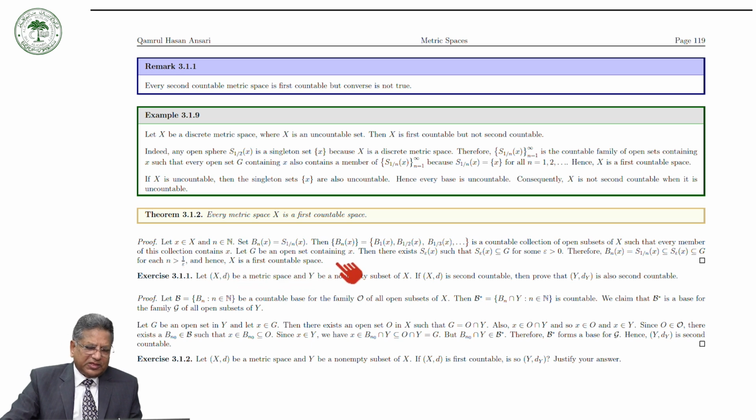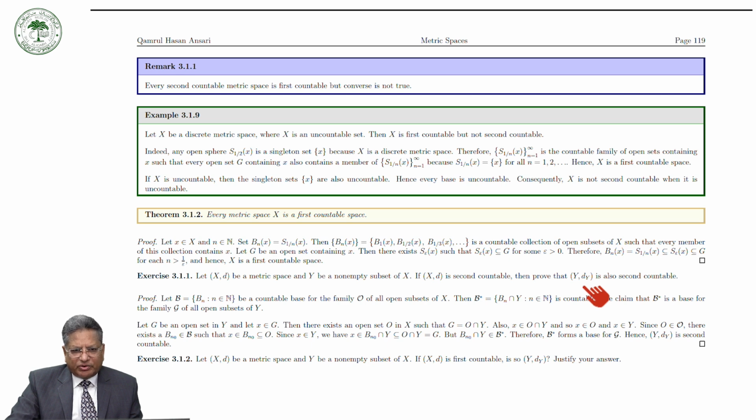In all these lectures, I am giving you several exercises related to the subject which we are considering. Here is a very simple exercise which says: let X be a metric space and Y be a non-empty subset of X. If (X, d) is second countable, then (Y, d_Y) is also second countable.